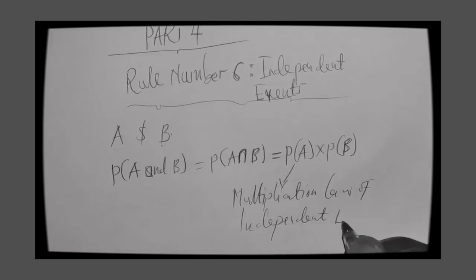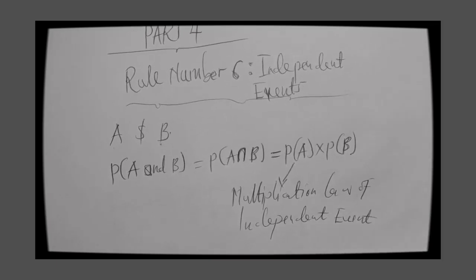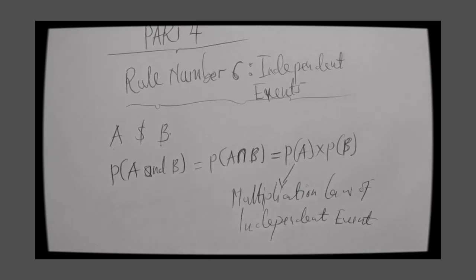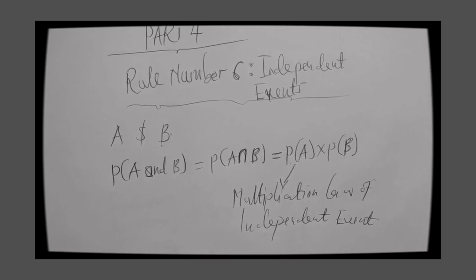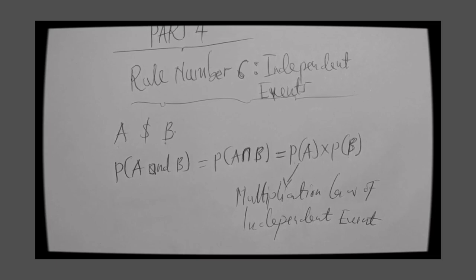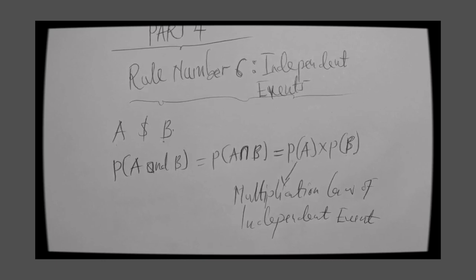This is the multiplication law of independent events. Where two events happen at the same time, then we say that such events are independent. They don't depend on one another, such that the occurrence or non-occurrence of one does not affect the other. So they can happen at the same time.